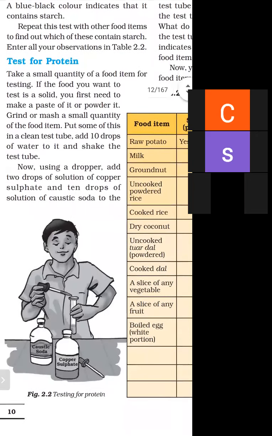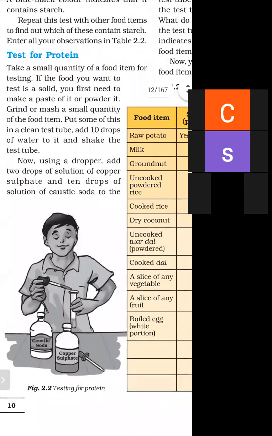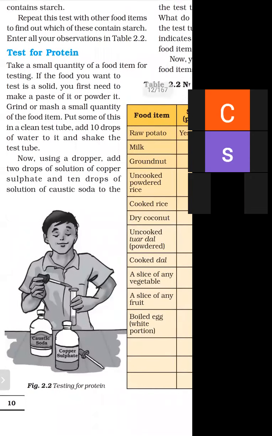So how can we test for protein? Firstly, you have to take a small quantity of food item. Suppose we are taking dal, and firstly grind it with the help of a mortar and pestle, and this ground dal is put into the test tube as shown in figure 2.1, and add some 10 drops of water to the ground dal such that a paste of dal can be prepared, and shake the test tube such that the paste of dal can be easily prepared.